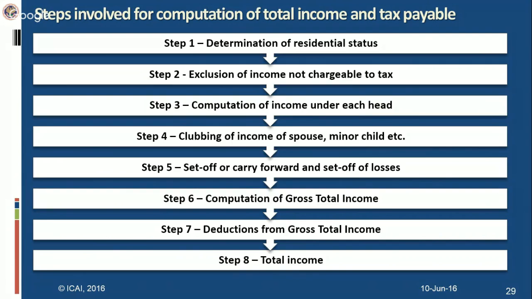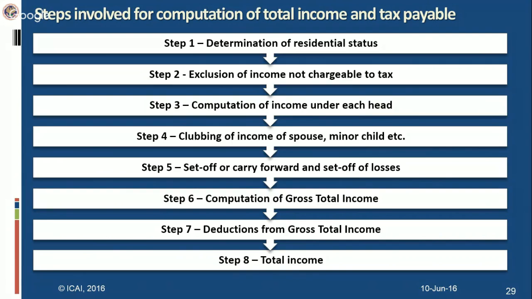If the income is fully exempt, for example, agricultural income is fully exempt, you are not bothered about under which head of income it has to go. It is fully exempt income, so it does not have to be included at all. While in case of HRA, you have to compute based on the provisions under the head salaries. You must be aware of section 10(13A) for computing the HRA exemption, right? So then you move to the head of income to determine the partially exempt income, that what part has to be included for computing the income of a certain person.